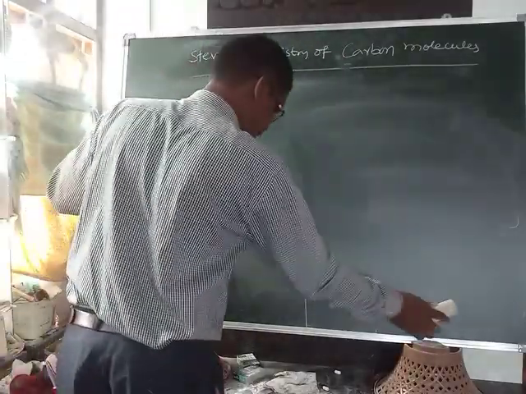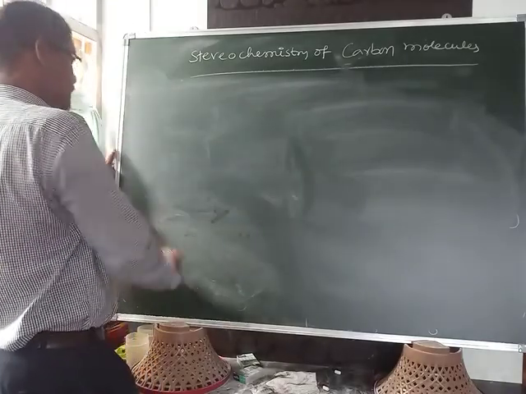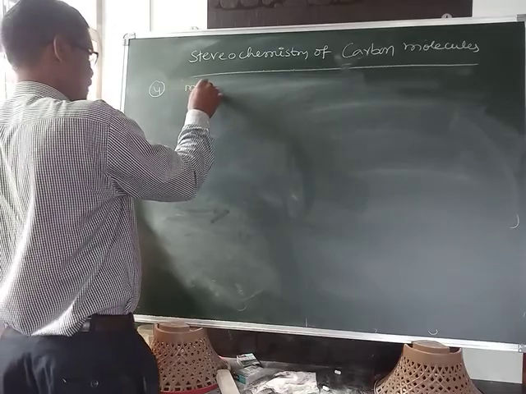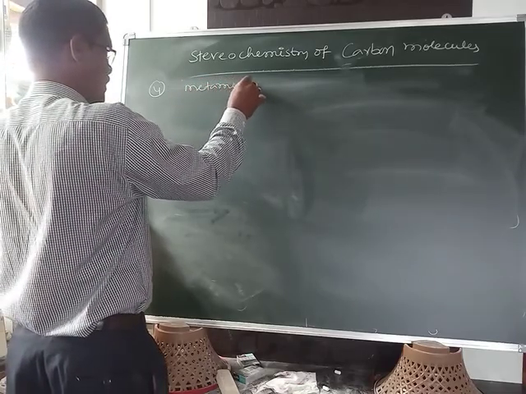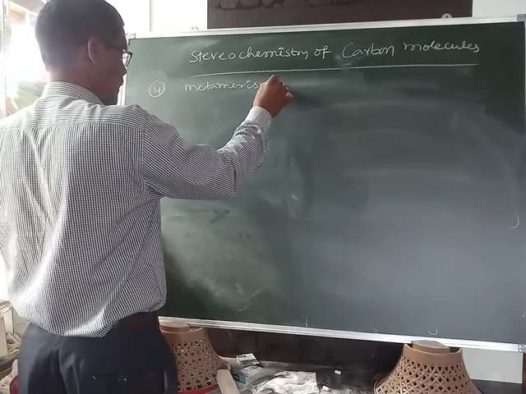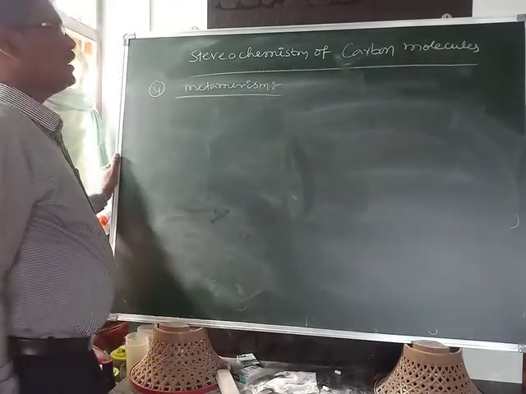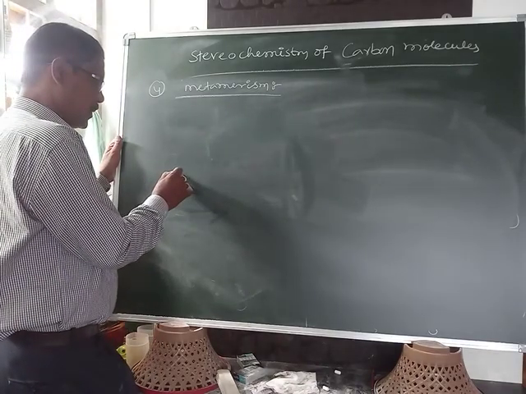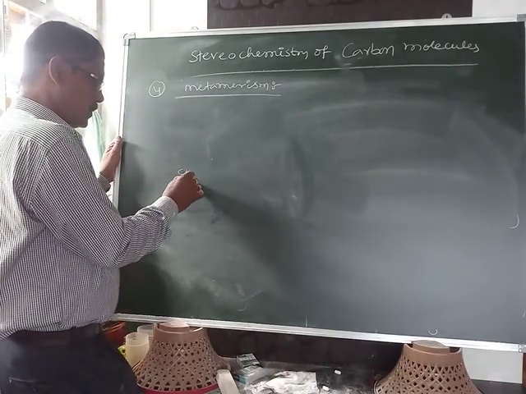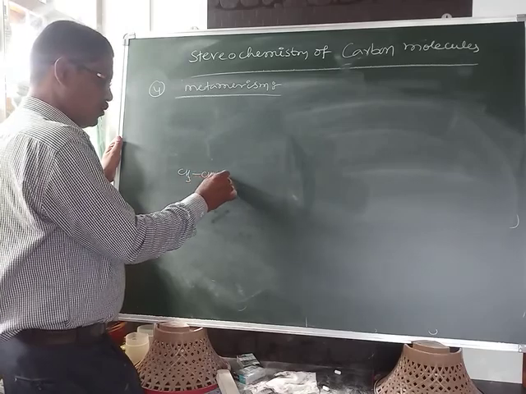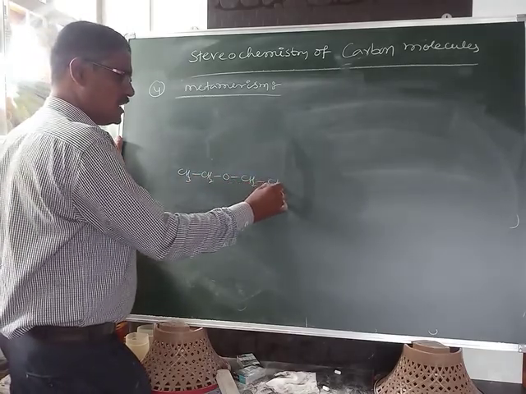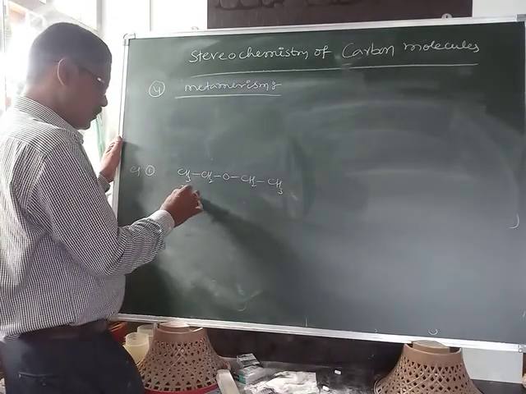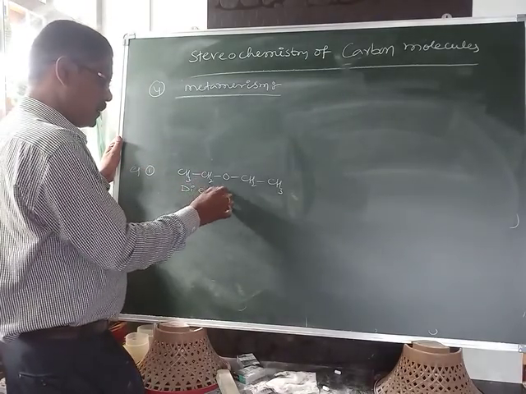After this, the fourth type of structural isomerism is metamerism. Here CH3CH2OCH2CH3 is called diethyl ether.